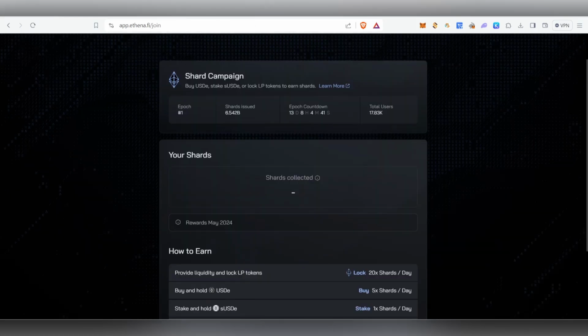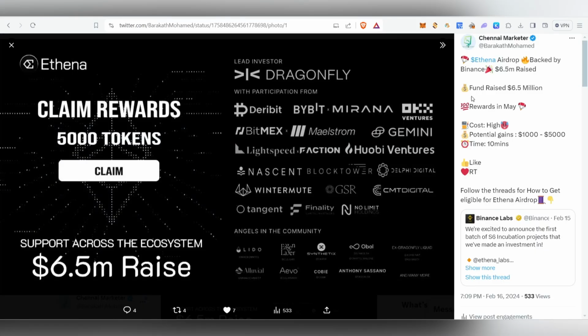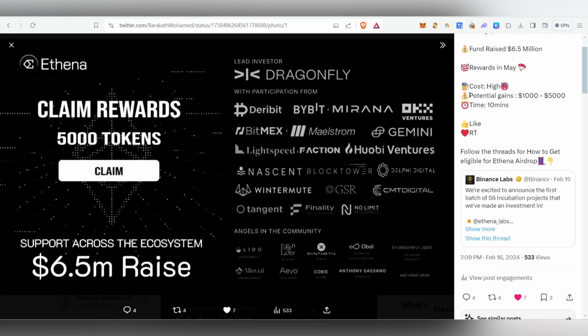If you see our thread now, you can see this project has raised literally $6.5 million in the fundraise, and currently the gas fees are so high. If you try to do any kind of transaction now, when I tried, the gas fee was around $30 to $40. In the morning it was around $10 to $20. Currently many people are trying this right now, so that's why the gas is so high. So you can try this when the gas fee is very low.